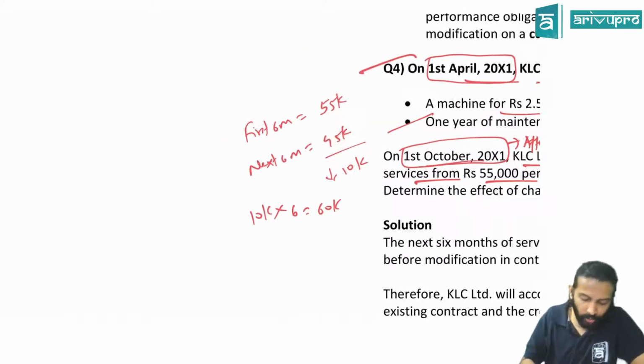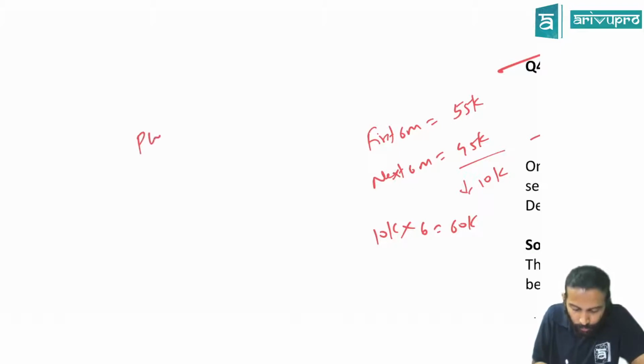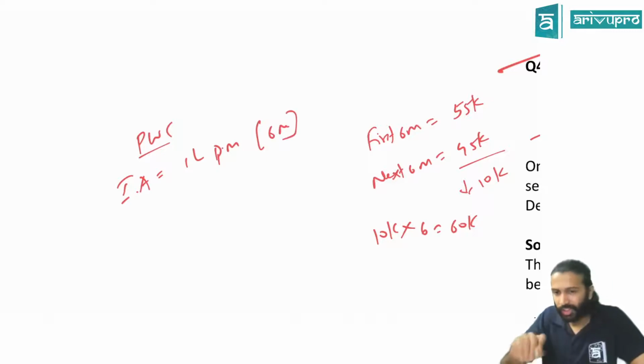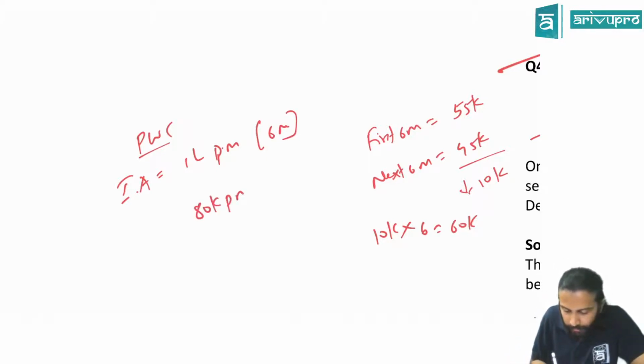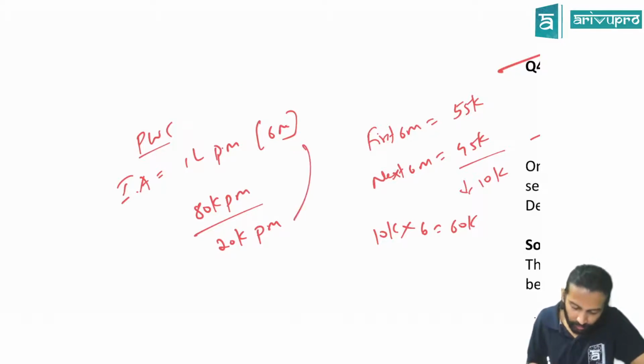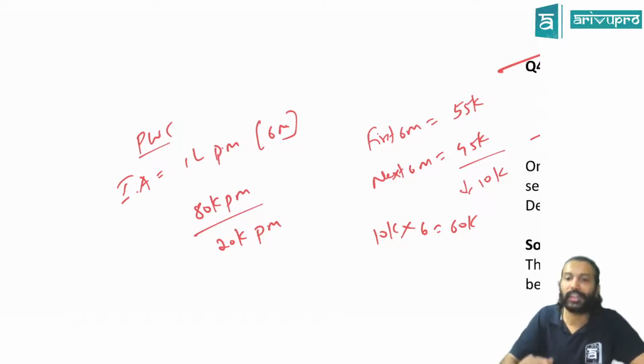Or to give you a more relatable example, PwC is doing an internal audit every month, and they were charging 1 lakh rupees per month. This contract was for 1 year. After 6 months, the price became 80,000 rupees per month. Will they refund this 20,000 back? What is the difference in price, first of all? 20,000. Will they say, since we reduced the price, PwC refunds 20,000 rupees per month for 6 months, that is 1,20,000? Will they give the money back?